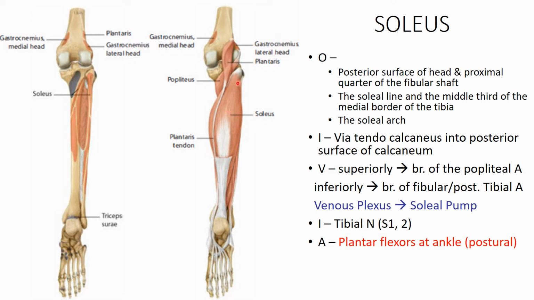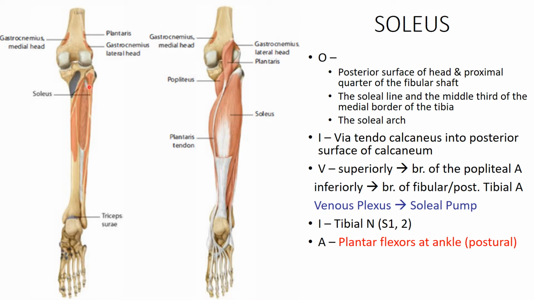It arises from the posterior surface of the head and proximal quarter of the fibular shaft, the soleal line, and the middle third of the medial border of the tibia.